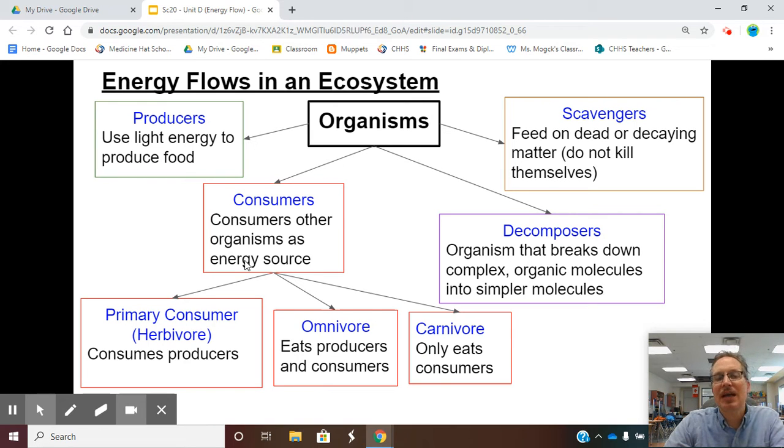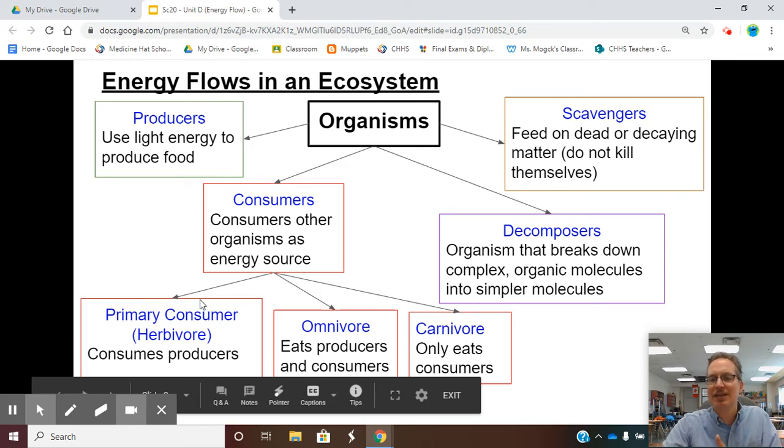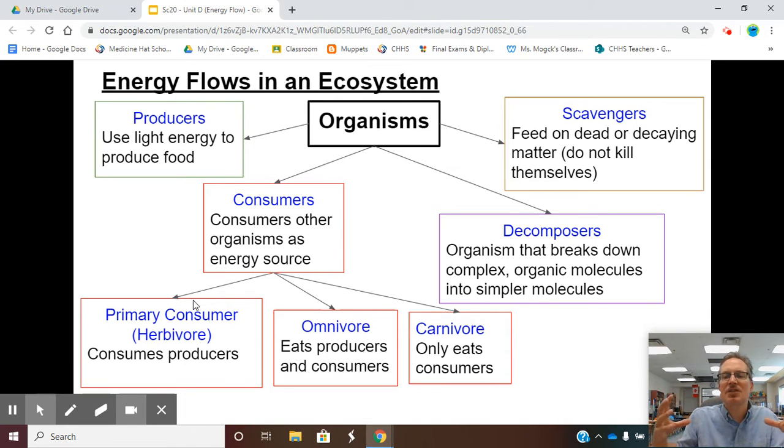Now, there are many types of consumers. If you were the first consumer, the one that gets its energy from eating the grass, you are called a primary consumer or a herbivore. If you are something that eats a primary consumer, you would be called a secondary consumer. If you eat a secondary consumer, you would be called a tertiary consumer. And then we can even go farther than that. If your chain is so long that you eat a tertiary consumer, you could be, let's say, a quaternary consumer.